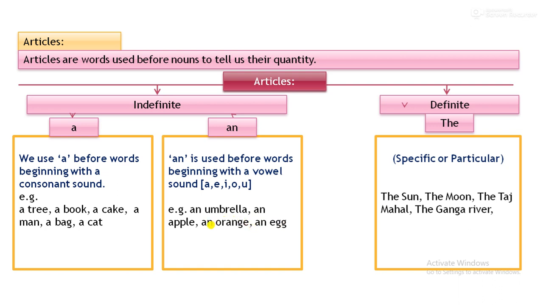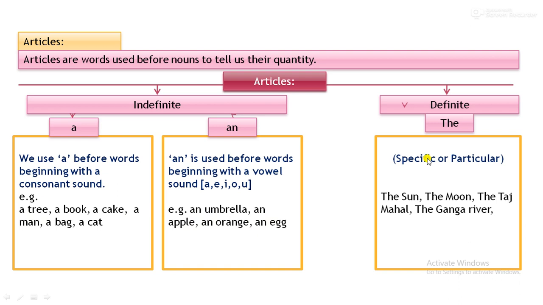Vowels, 5, we have A, E, I, O, U. There are 26 letters in the alphabet. 5 vowels are there and the rest 21 are consonants. T, B, C, M, D, C: these are consonants. U, A, O, E: these are vowels. Accordingly, we are using article a and an.